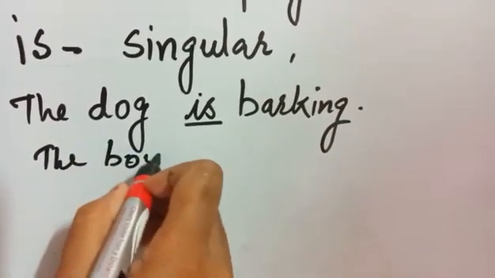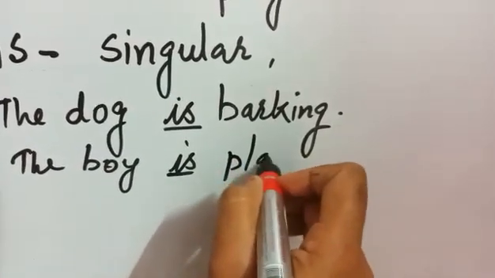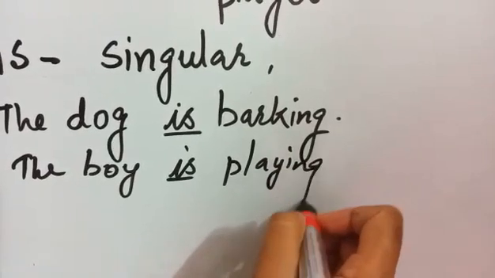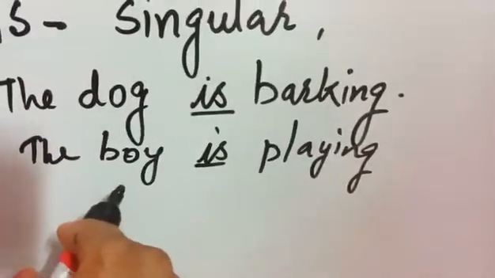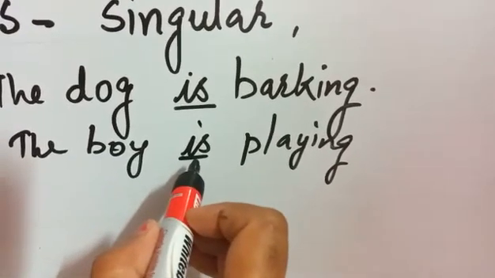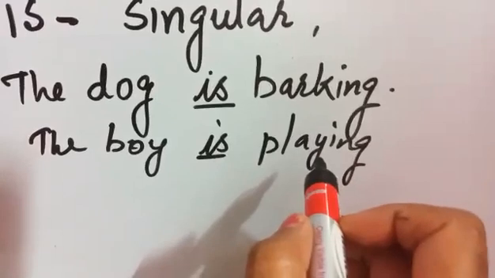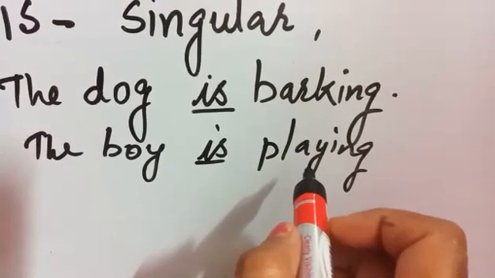One more example. The boy is playing. Here also we are talking about only one boy, so we have written is. The boy is playing. Okay, students.